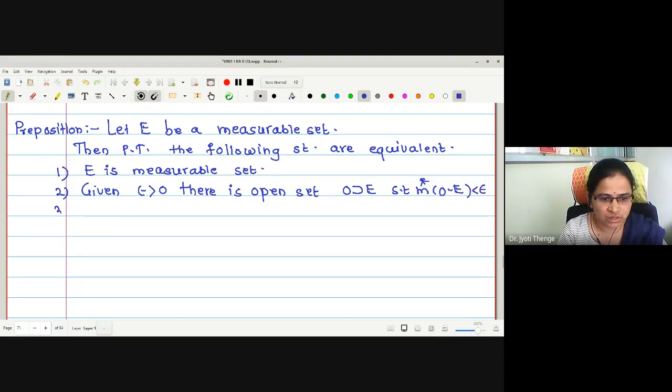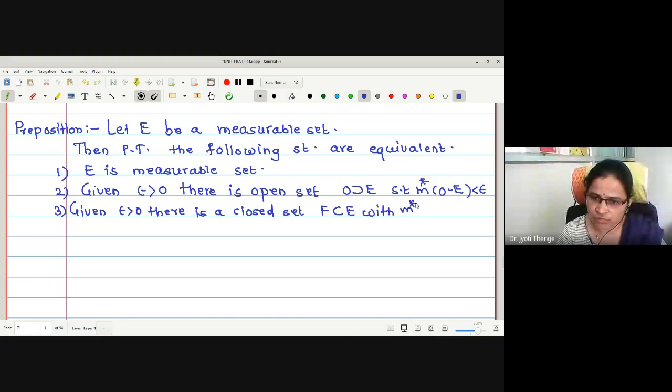Number 3, given epsilon greater than 0, there is a closed set F contained in E such that m star of E minus F is less than epsilon.